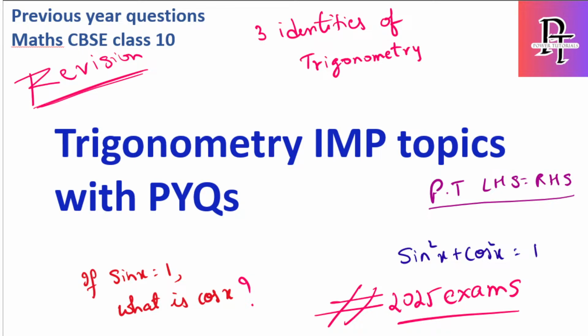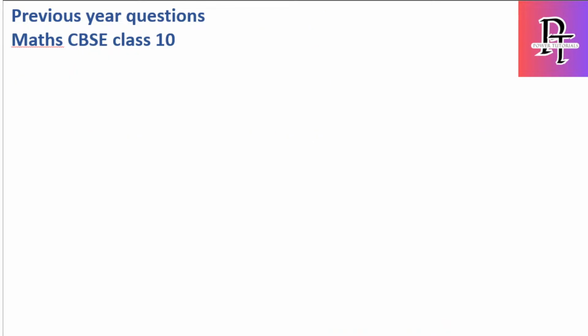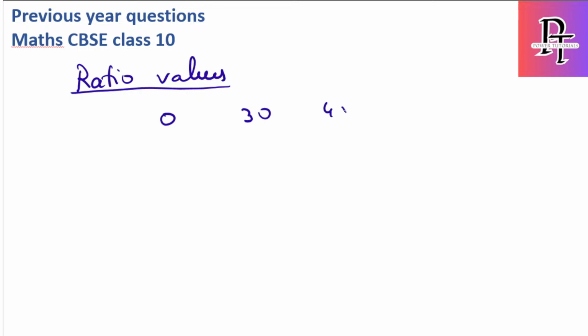The first one is you have to remember all the ratio values. So ratio values are very important. That is, for which trigonometry ratio, what is the value? So that we are going to discuss now. First one, we need to remember 5 angles for each trigonometry ratio. The first one is 0 degrees, 30 degrees, 45, 60 and 90.